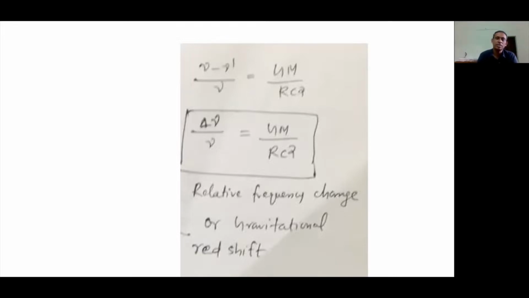So the spectrum shifts towards the red end of the visible spectrum. Its frequency is decreasing, its wavelength is increasing, so it gets shifted towards the red end. So that's why this is called gravitational redshift.